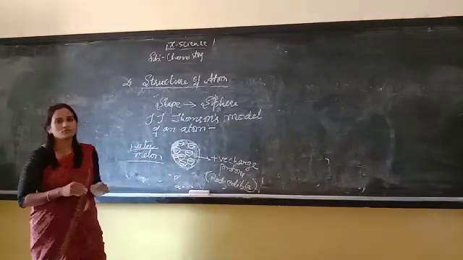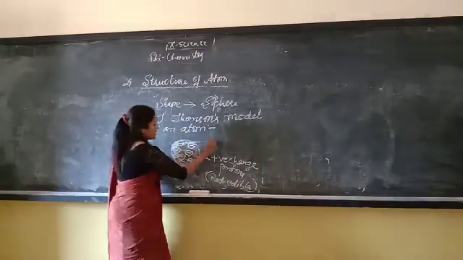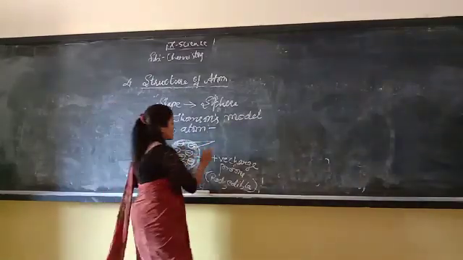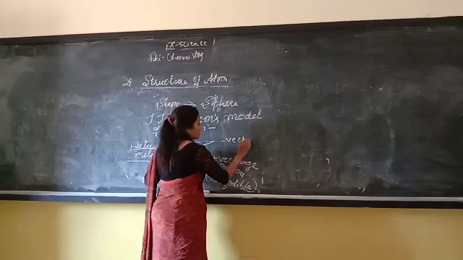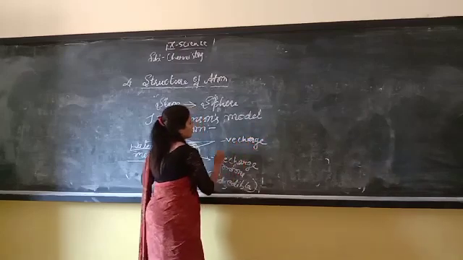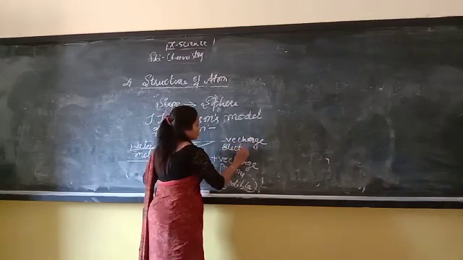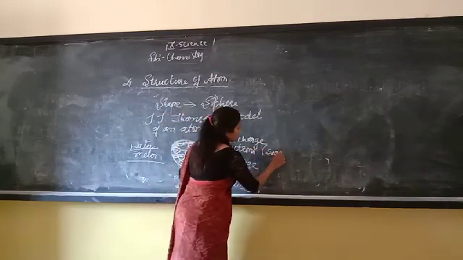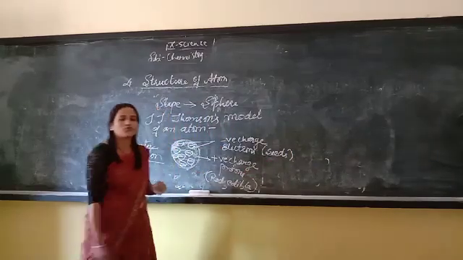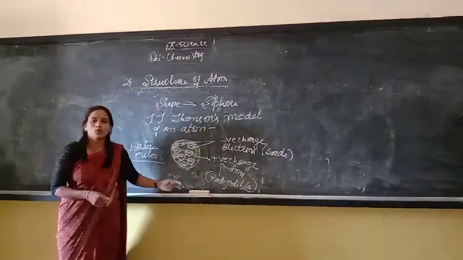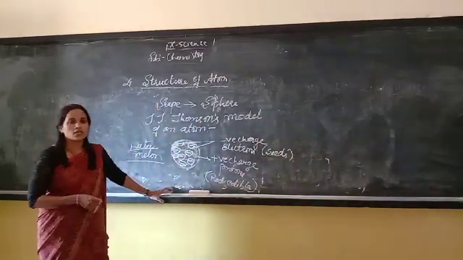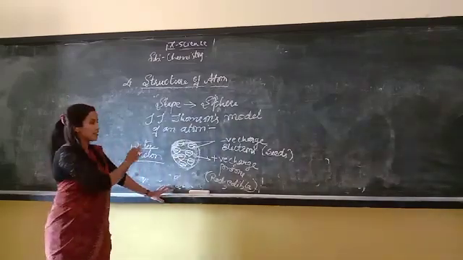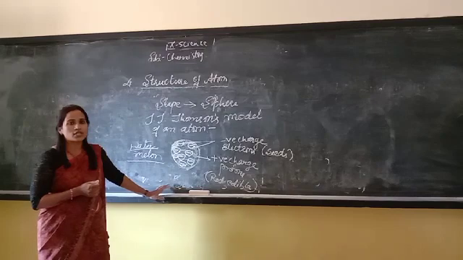Electrons. Understood, children? So these electrons are represented as the seeds. Electrons, which have a negative charge, he represented as the seeds present in the watermelon. So he assumed the structure of atoms like this. Understood, children?